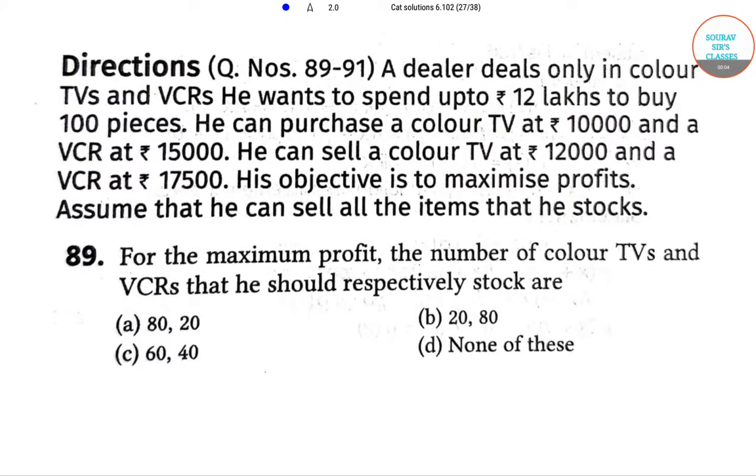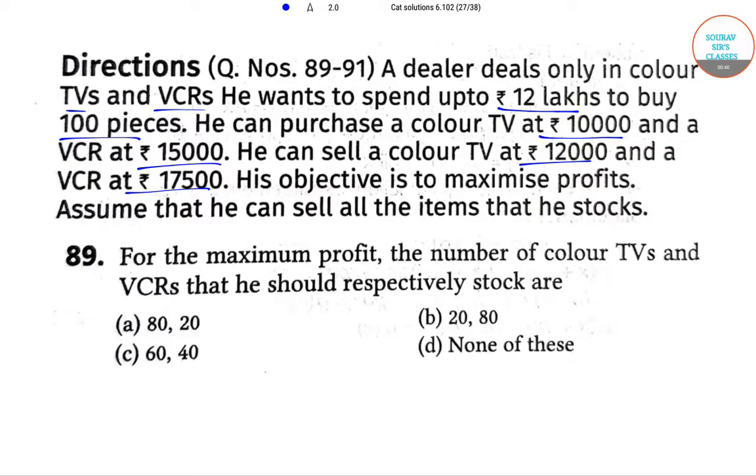The question is, a dealer deals only in color TVs and VCRs. He wants to spend up to rupees 12 lakhs to buy 100 pieces. He can purchase a color TV at rupees 10,000 and a VCR at rupees 15,000. He can sell a color TV at rupees 12,000 and a VCR at rupees 17,500. His objective is to maximize profits. Assume that he can sell all the items that he stocks.